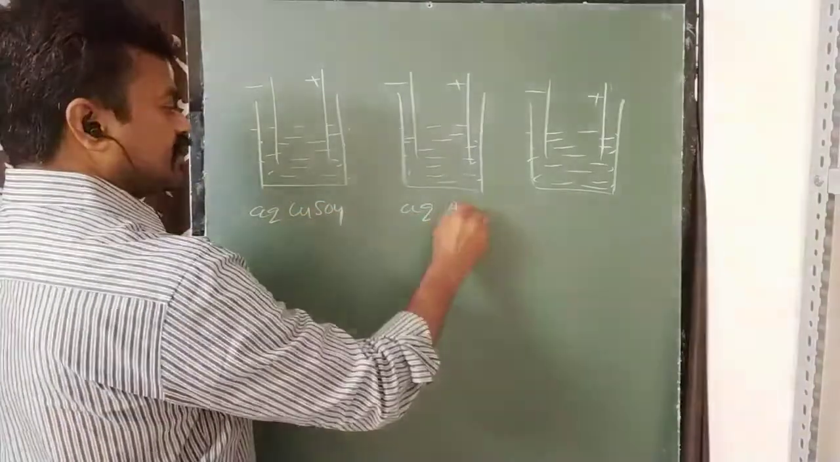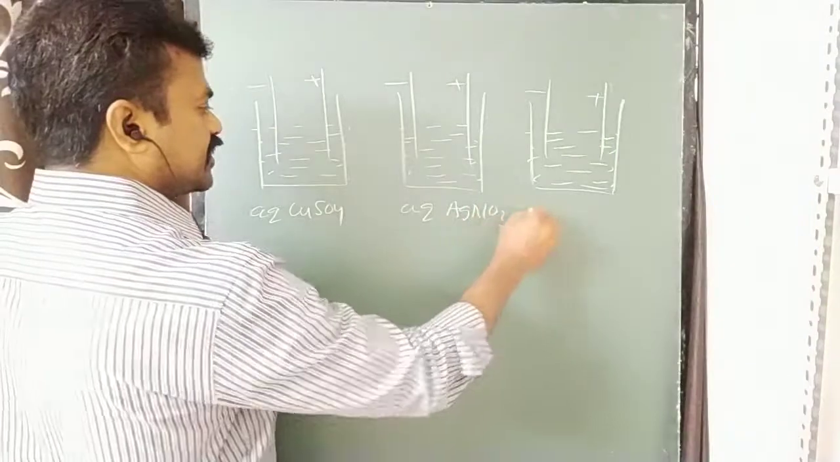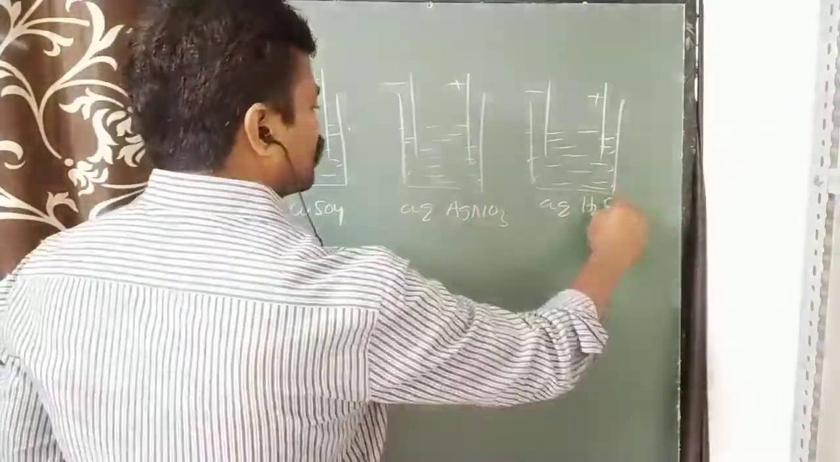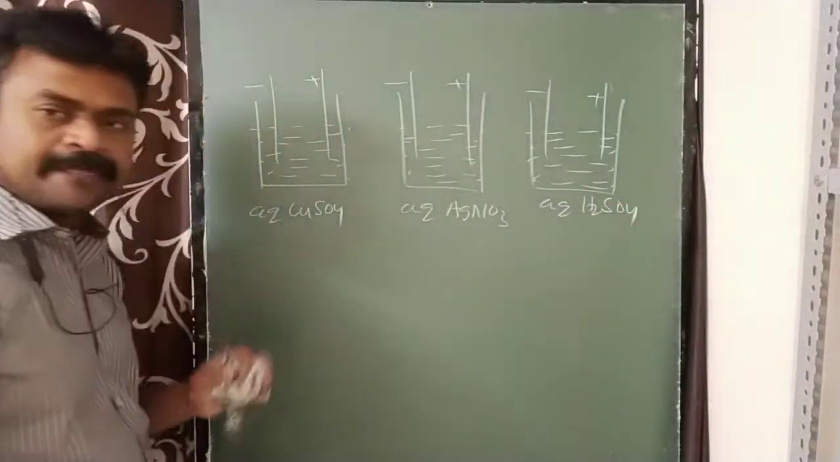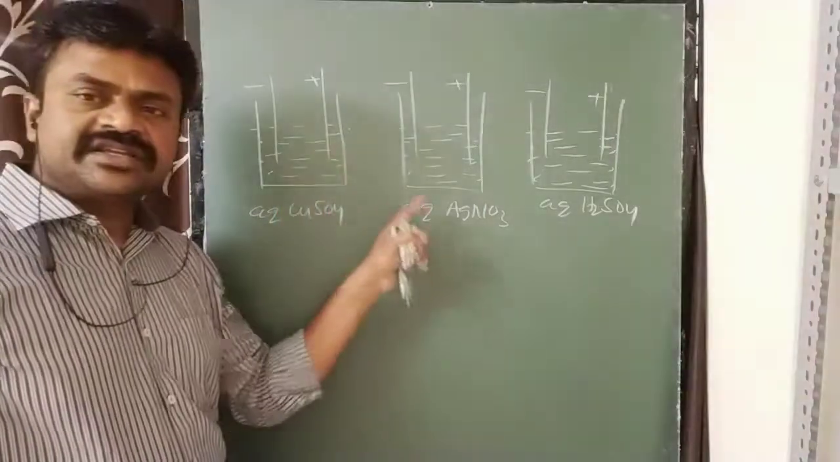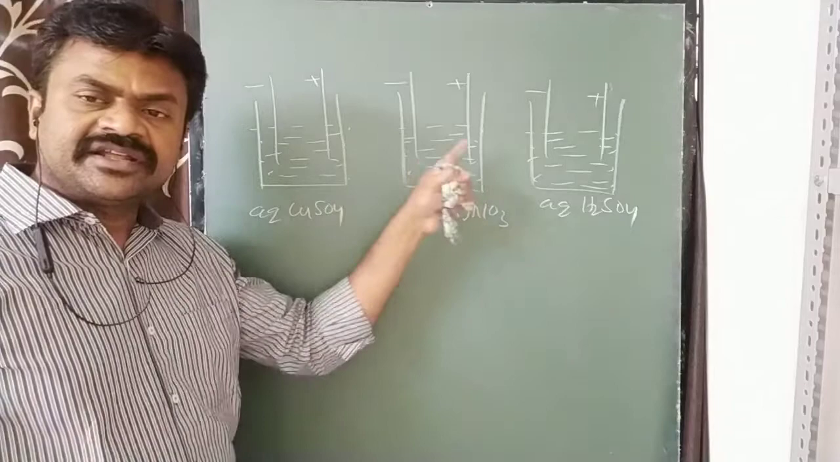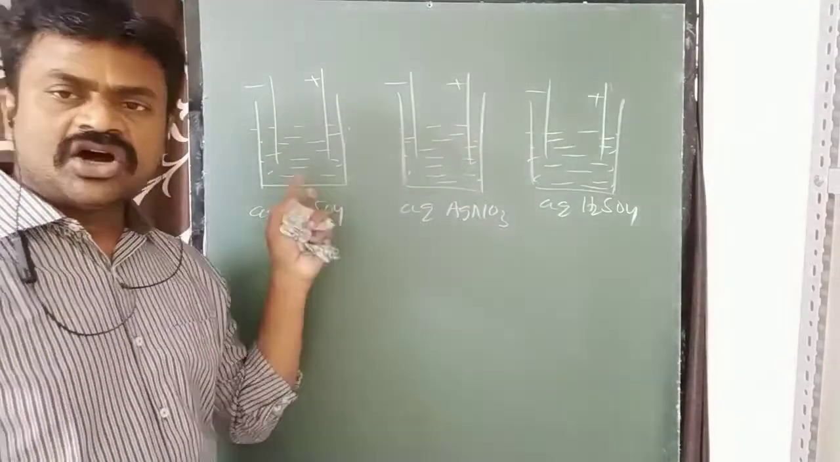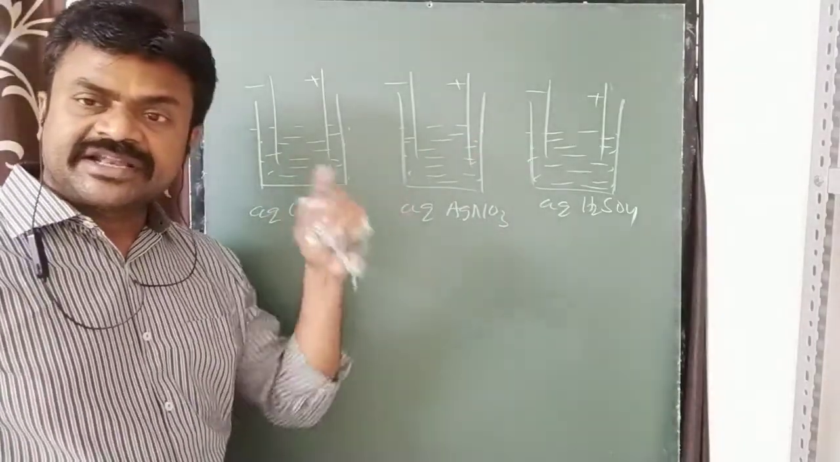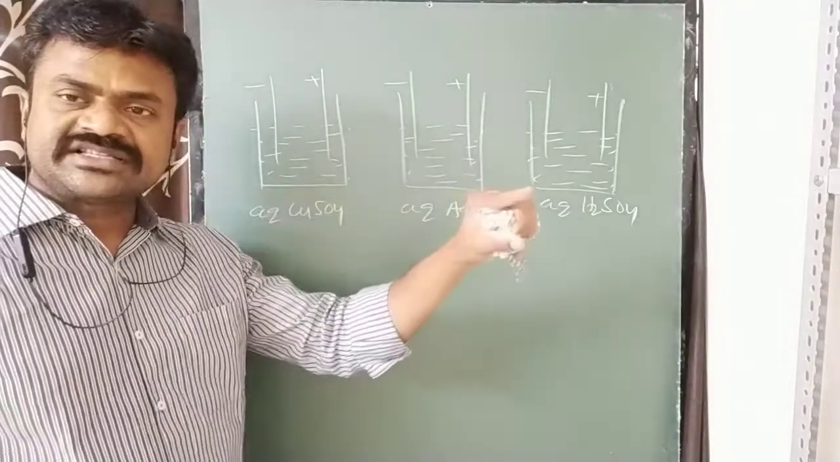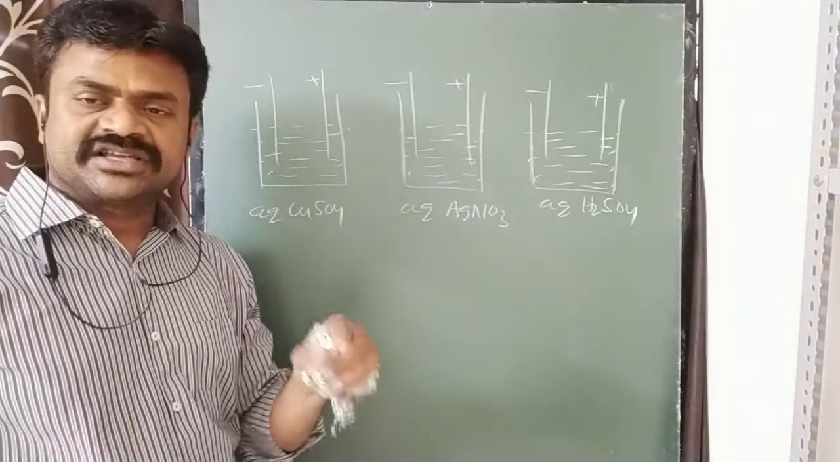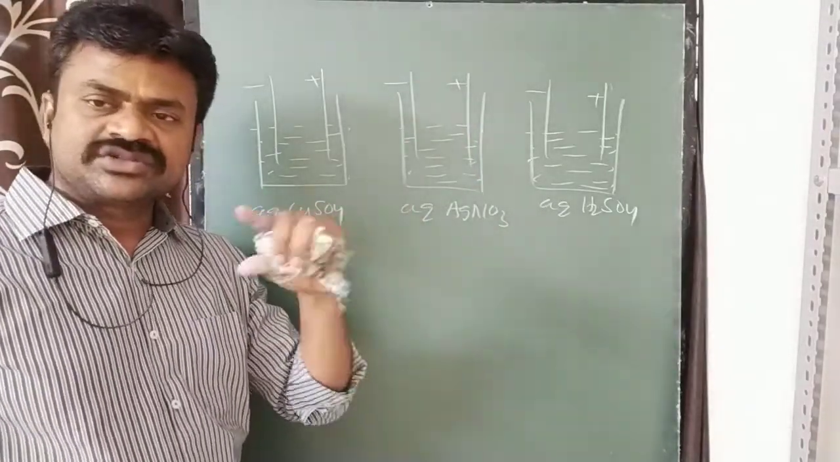Here I am taking aqueous silver nitrate. Here I am taking aqueous H2SO4. All these 3 electrolytic cells containing 3 different electrolytes I have taken. All these 3 I am connecting in a series, because series connection and parallel connection are there. Now I am connecting this into series connection.